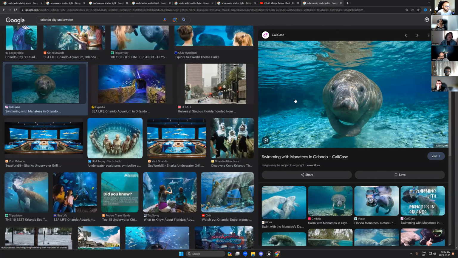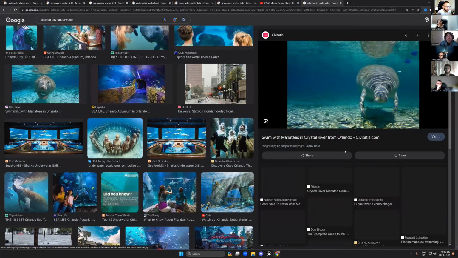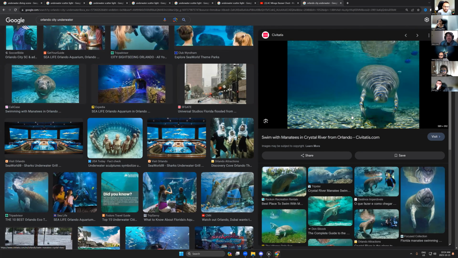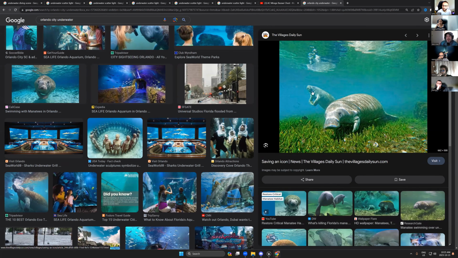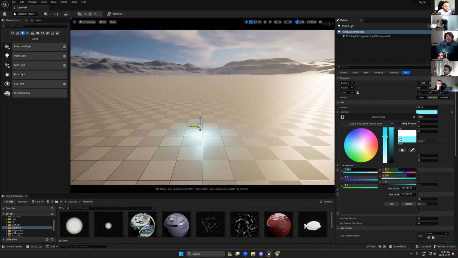Yes, maybe this image. You see the distance between the water surface and the ground is very close. That's why we still see some greenish and cyan color. That means you have to keep in mind when you work on any scene, let's say you have a lake or a place where the water surface is very near the ground, you can't add the blue color.